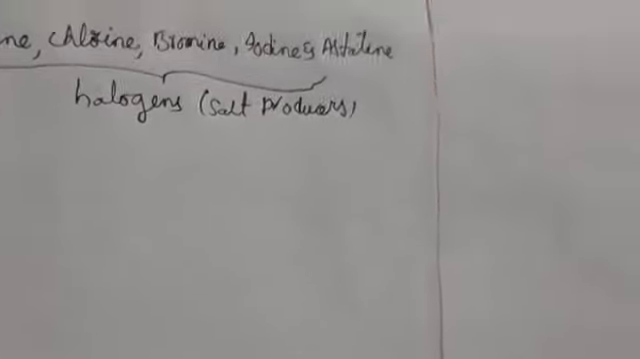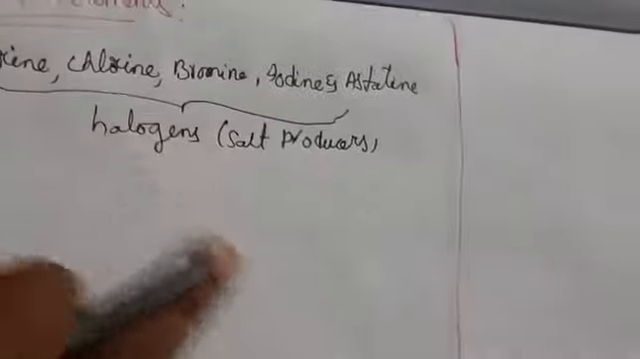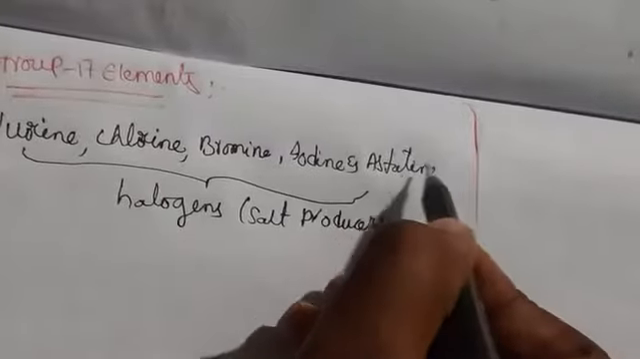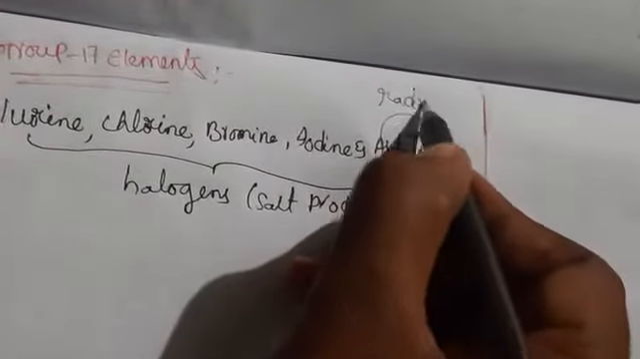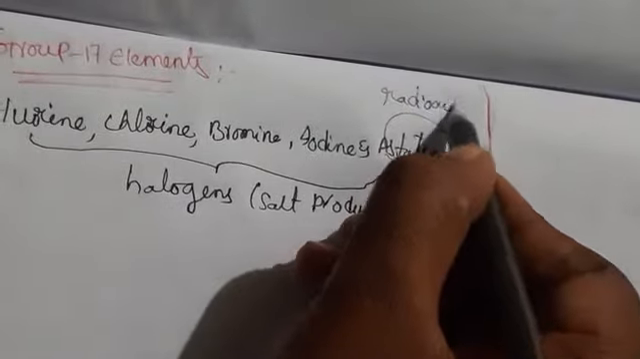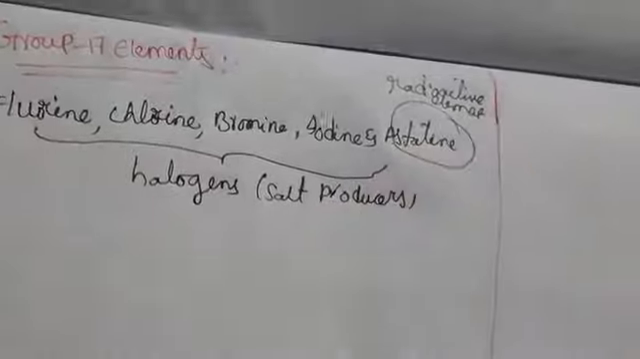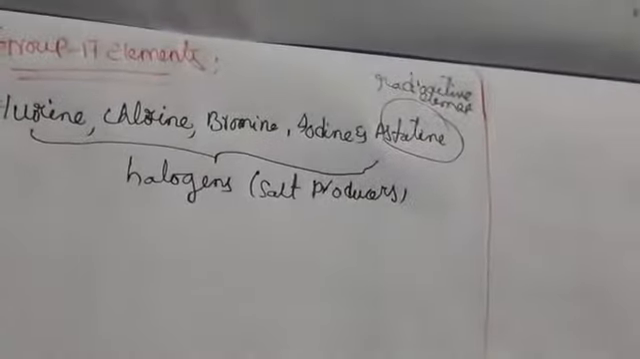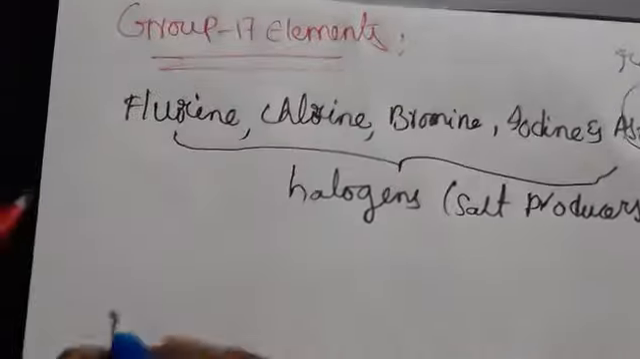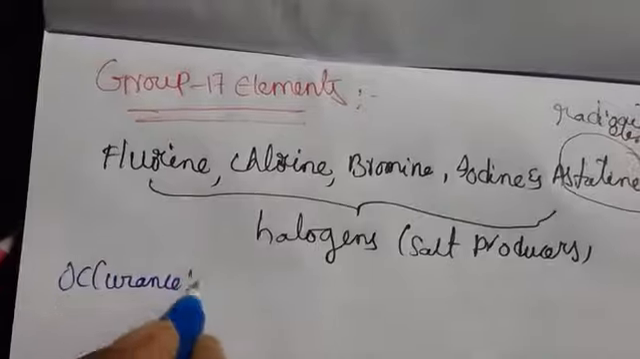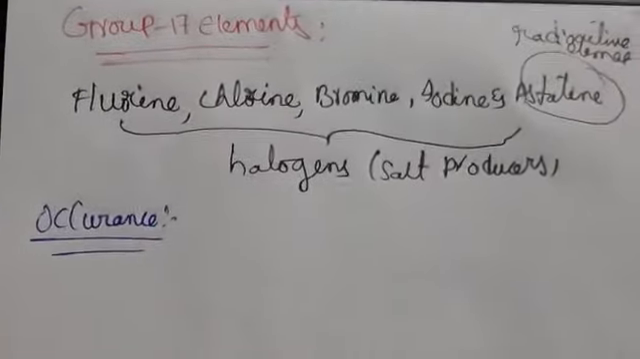Out of all these, astatine is a radioactive element. Radioactive elements here are man-made elements. Now let us see where they occur in the earth's crust, that is, the occurrence of group 17 elements.